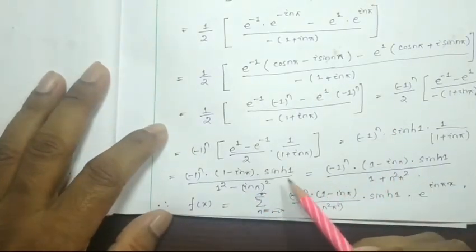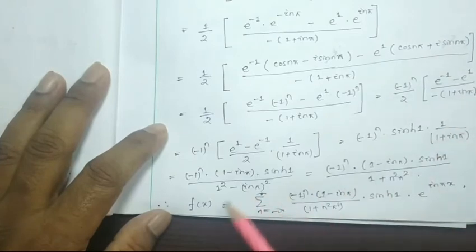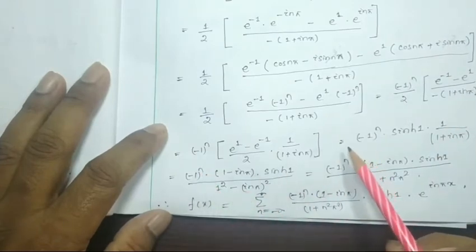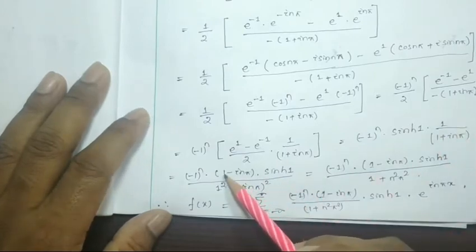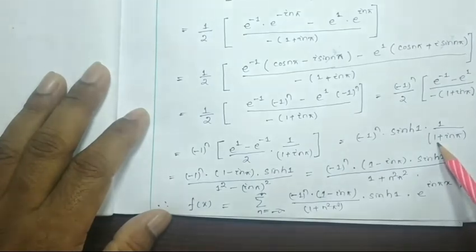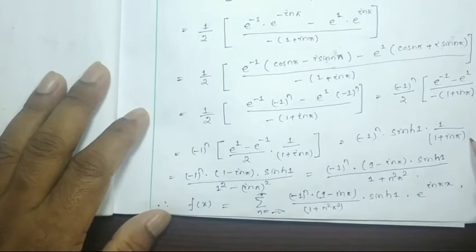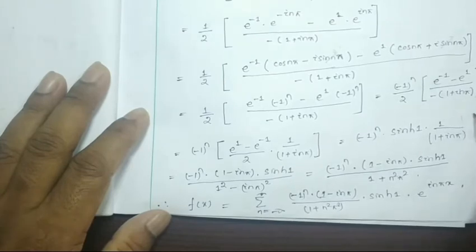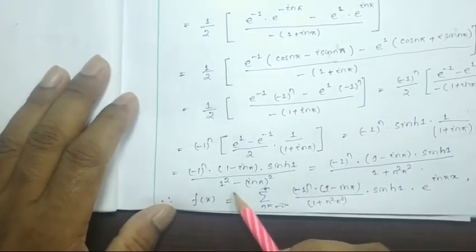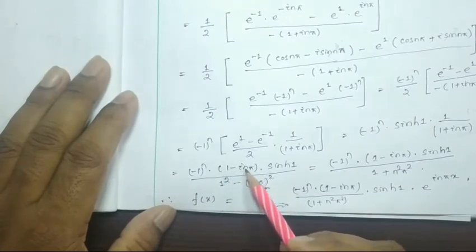So it will be sinh 1 into 1 by 1 plus i n pi, and minus 1 to the power n. I am going to multiply the numerator with 1 minus i n pi, and the denominator with the same. So this will be a square minus b square form. So here 1 plus i n pi, I am going to multiply by 1 minus i n pi, and on the numerator 1 minus i n pi. So the denominator will be how much? 1 square minus (i n pi) square. Okay, the numerator is 1 minus i n pi.